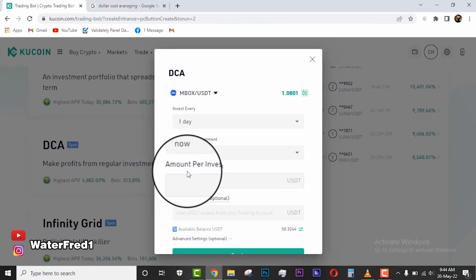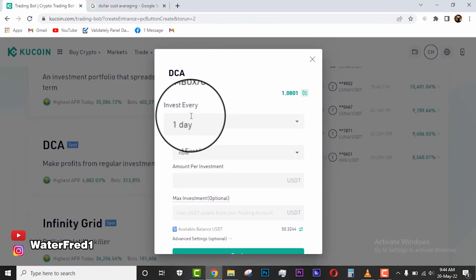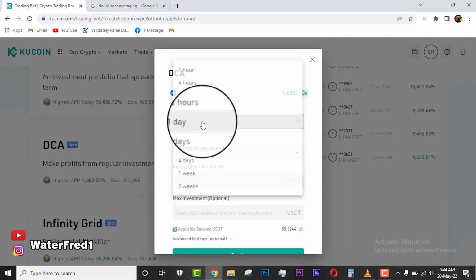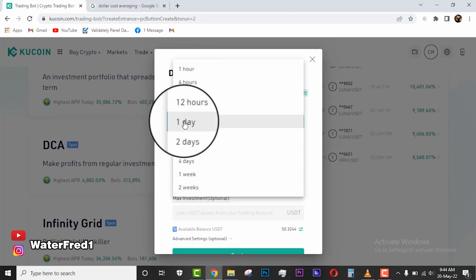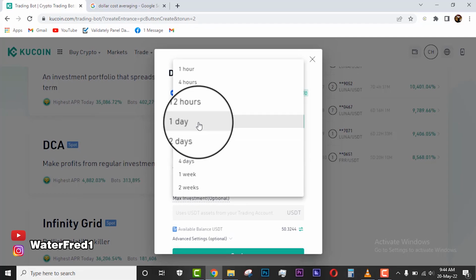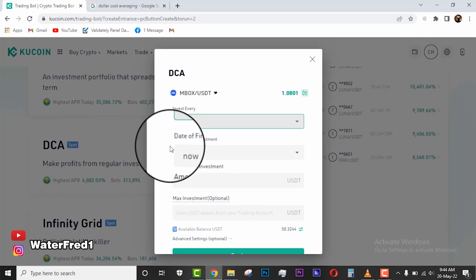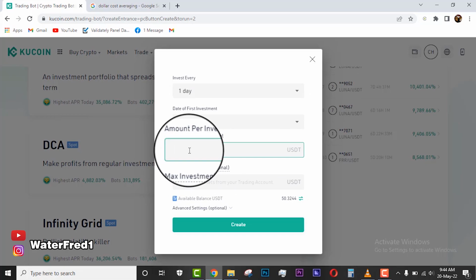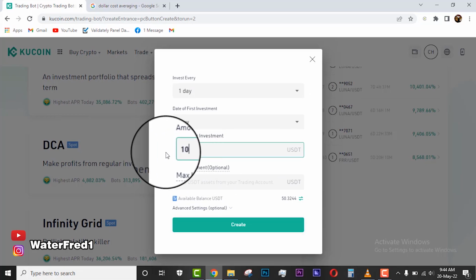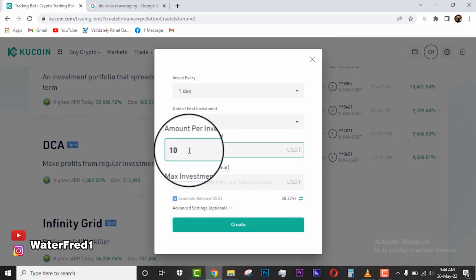Now, what you're going to do is, when you come to this place, you just tell it that you want to invest. You select the day or the hours you want to invest. You now say 1 day. So every single day, this bot will purchase the pair of the currency that you wanted to buy at the price that you set. Yes, and then first investment can be now. Then you put the amount. Let's say you want to be buying 10 USDT. So each day, this bot is going to purchase cryptocurrency worth 10 USDT, each day 10 USDT, until it exhausts the USDT you have in your wallet, or until it gets to the amount that you set for it to stop.